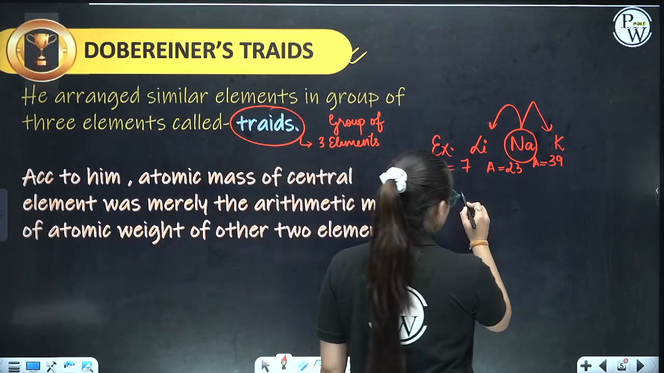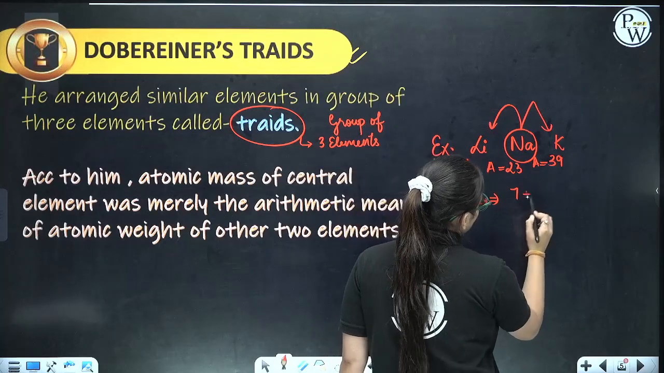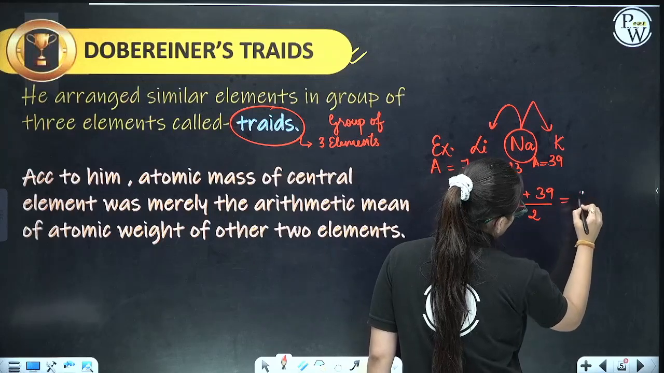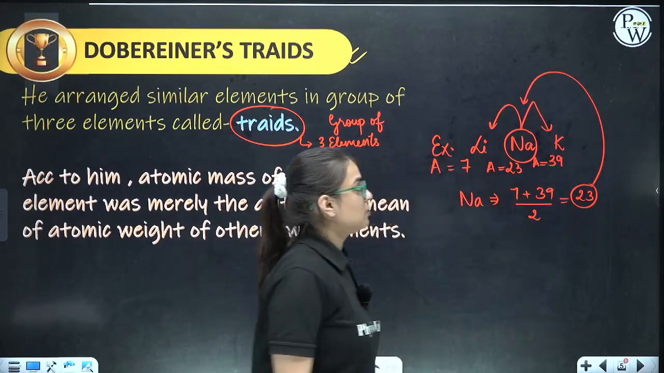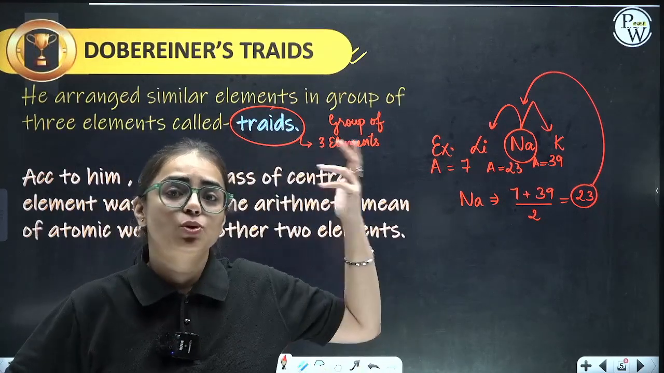So for sodium, if I have to calculate, it comes out to the sum of 7 plus 39 by 2. That is 46 by 2, which comes out to be 23. So it comes out similar to the provided value. Calculated and experimental values came out to be the same.